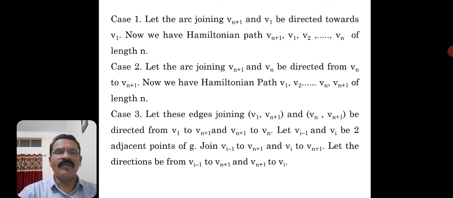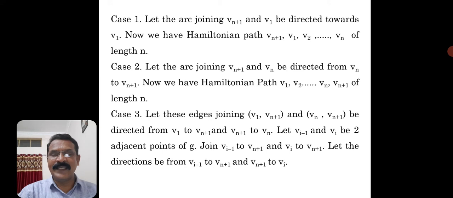Now we have a Hamiltonian path, that is Vn plus 1, V1, V2 and so on, Vn of length n. Okay, so the case 2: let the arc joining Vn plus 1 and Vn be directed from Vn to Vn plus 1. In this case, what happens? Now we have a Hamiltonian path V1, V2 and so on, Vn plus 1 of length n. Okay, so this is the second case.